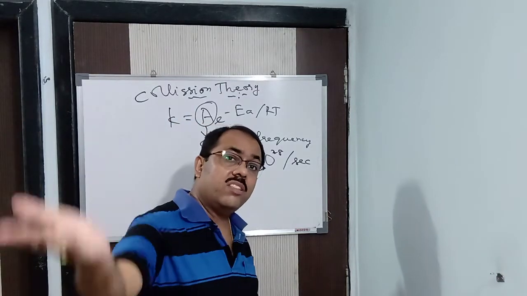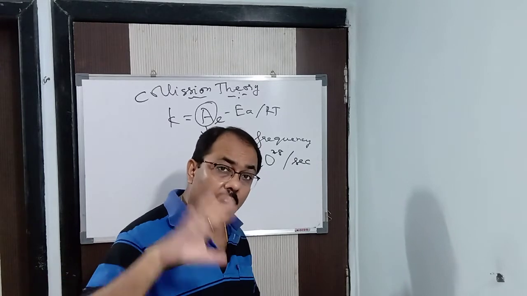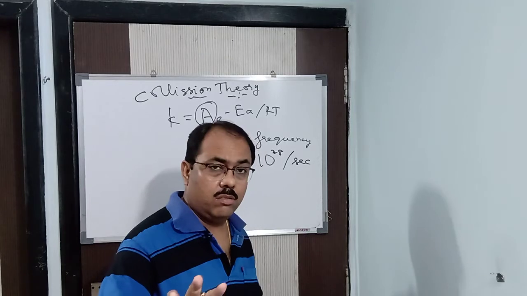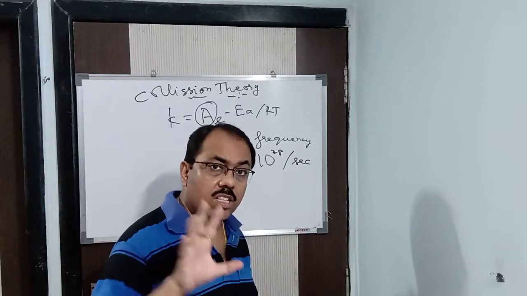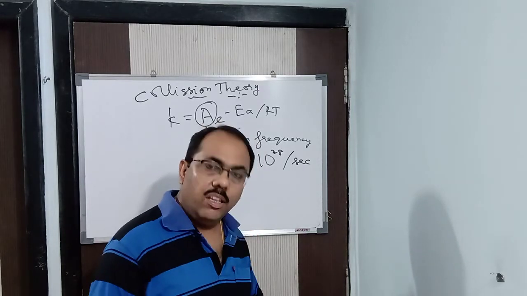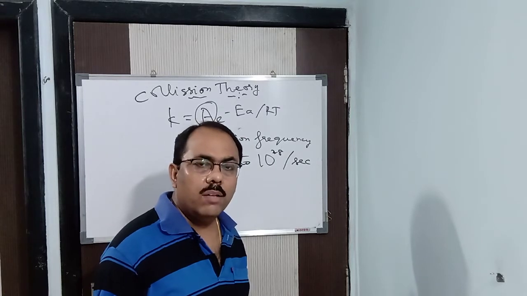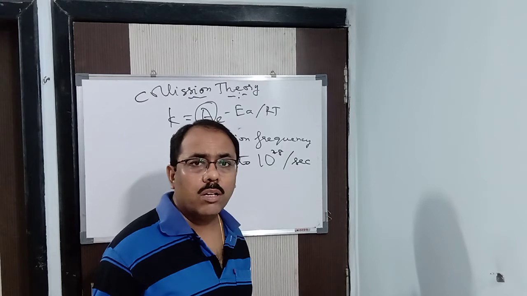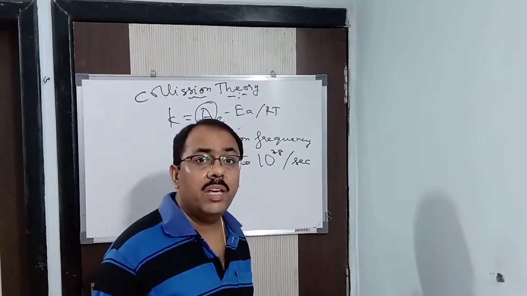If the energy is this much, then only it will give rise to product. Even if it is colliding, so what? If the energy is not sufficient, it will not give rise to a product, so that collision will be an ineffective collision.